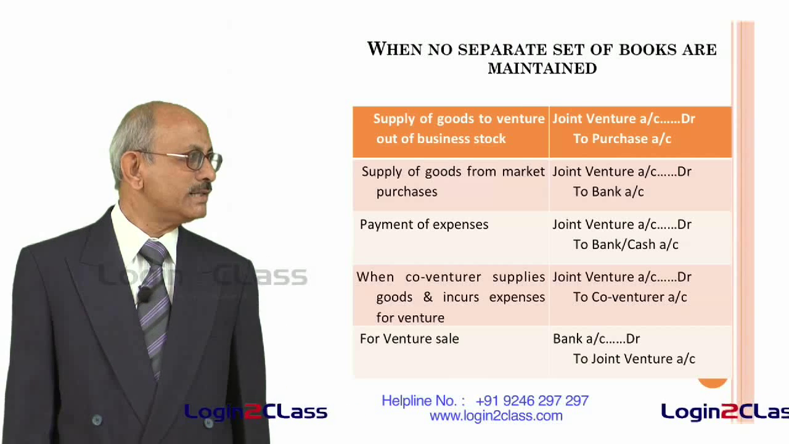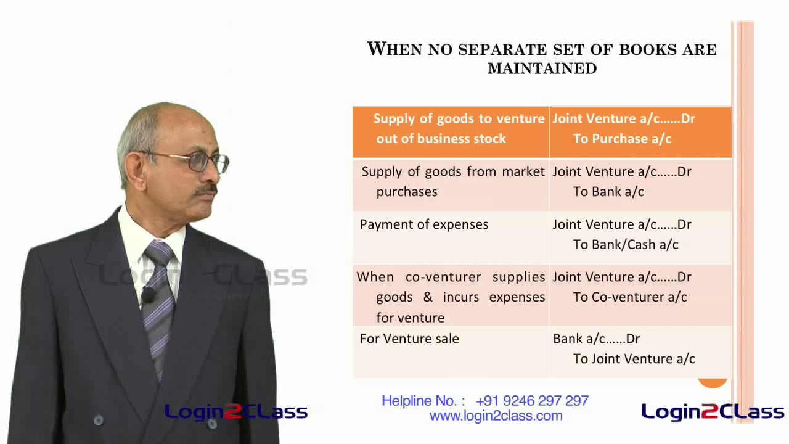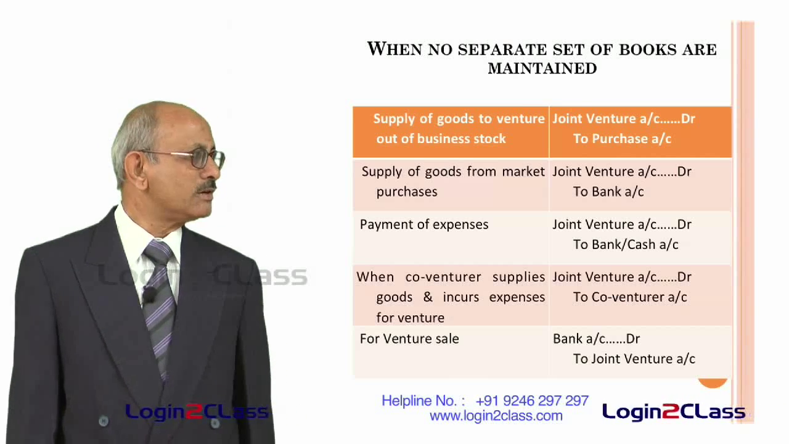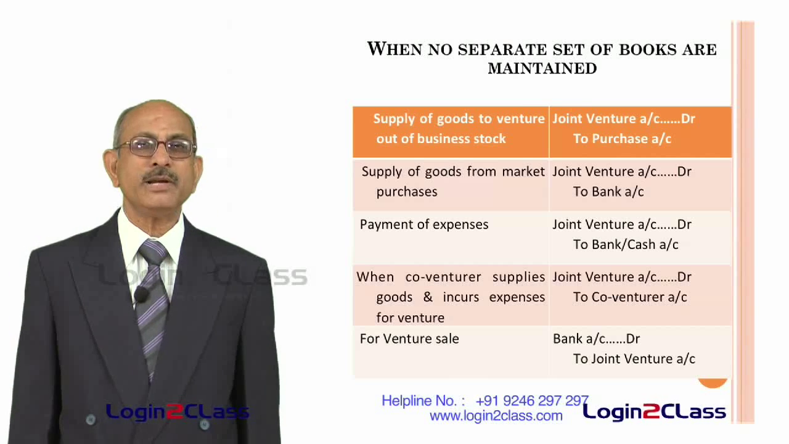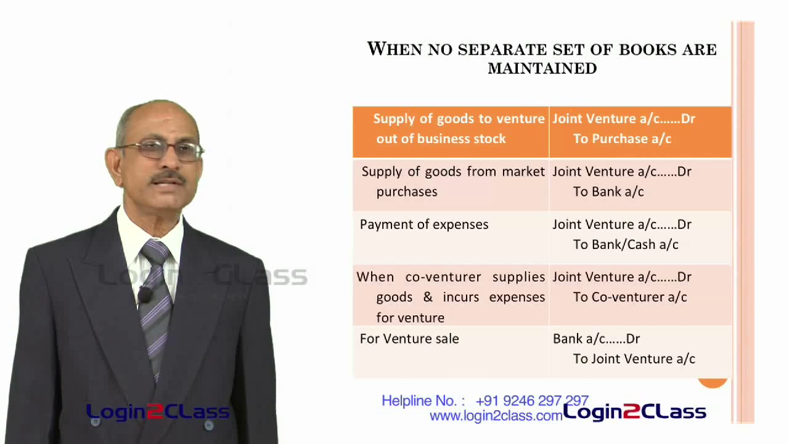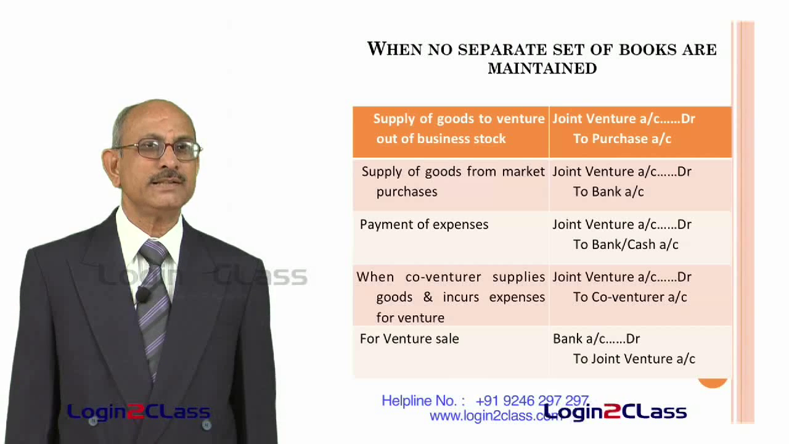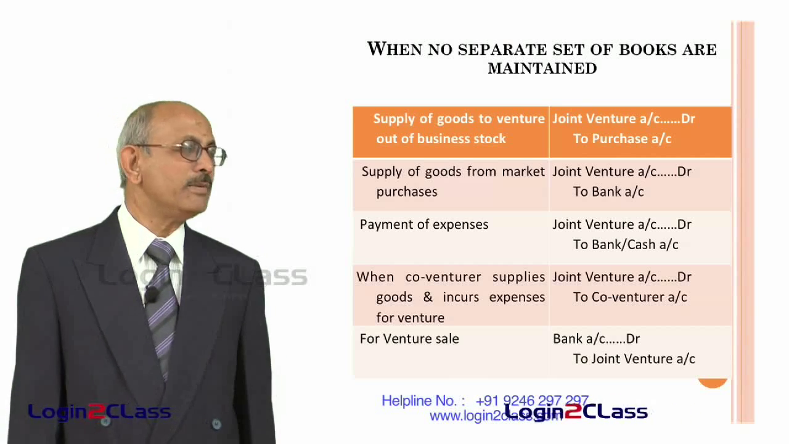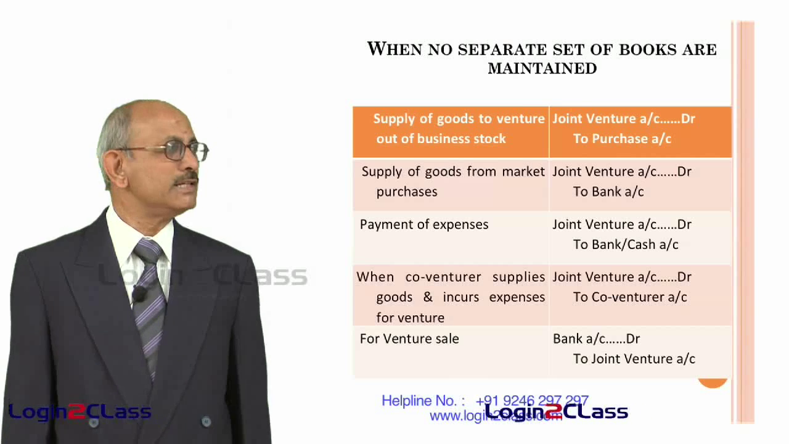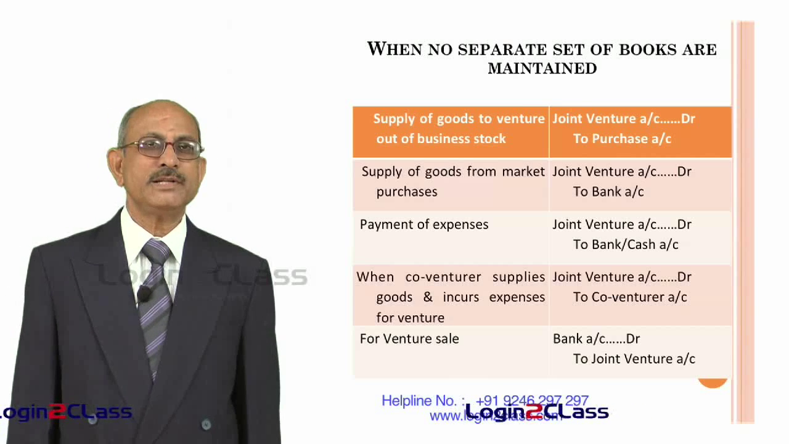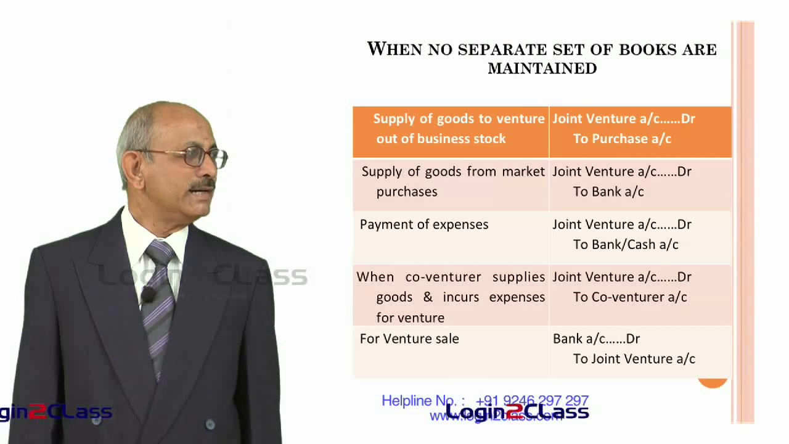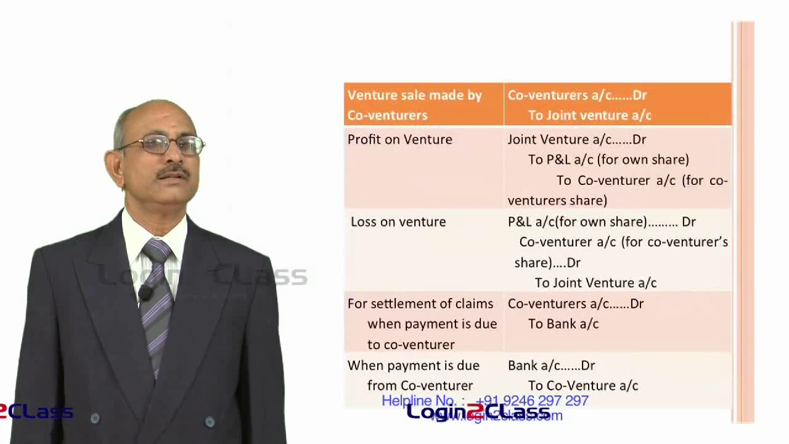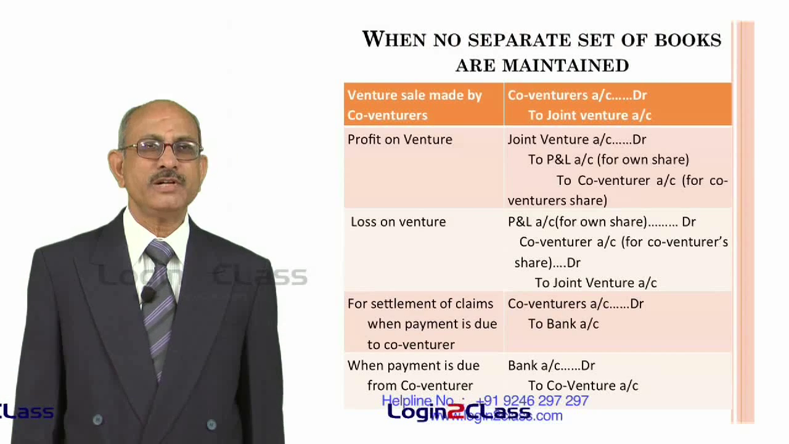So, this is how entries are put through in the books of the co-venturer when separate sets of books are not maintained. Similarly, for venture sale made by co-venturers, the co-venturer's account is debited. That means here the sale is made by another party. So, if sale is made by Y, X has to reflect it in his books. So, what he does is he debits the account of Y in his books and credits the amount to the joint venture account. Thereafter the joint venture account will show profit or loss.